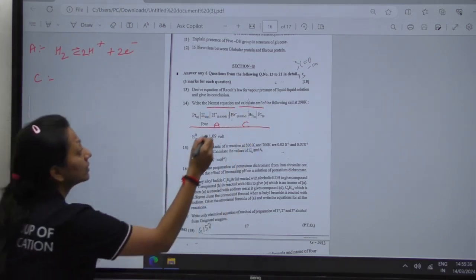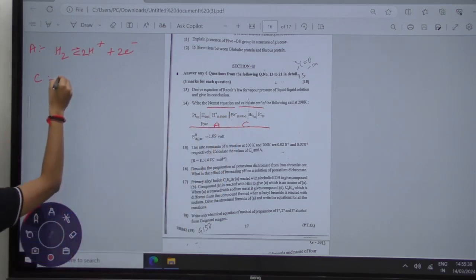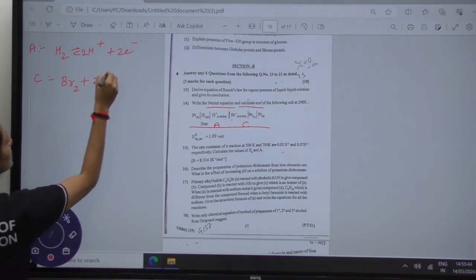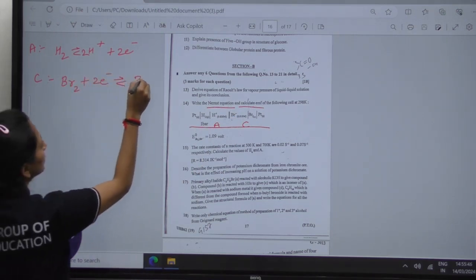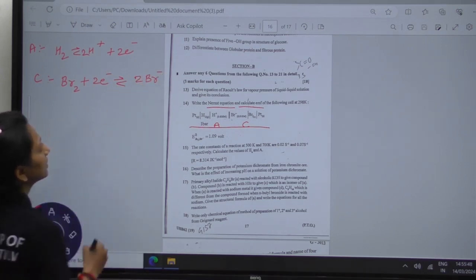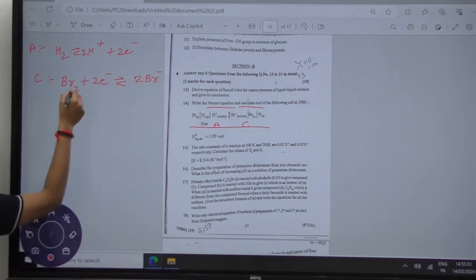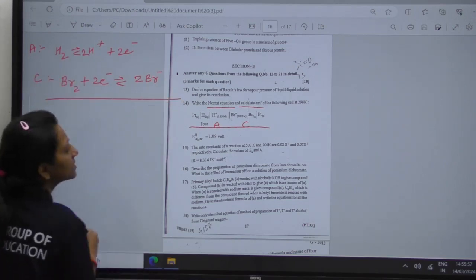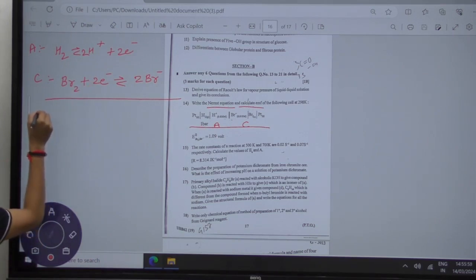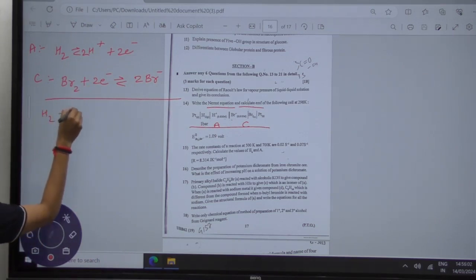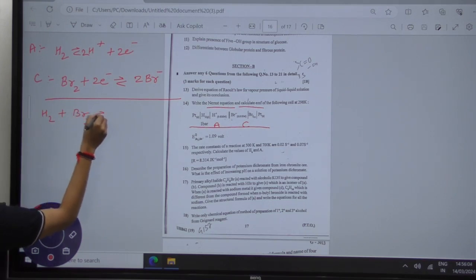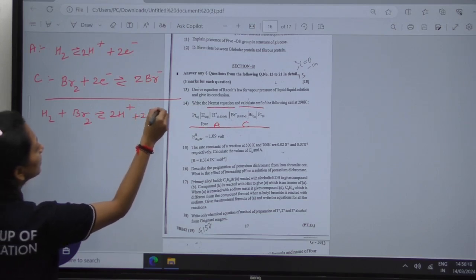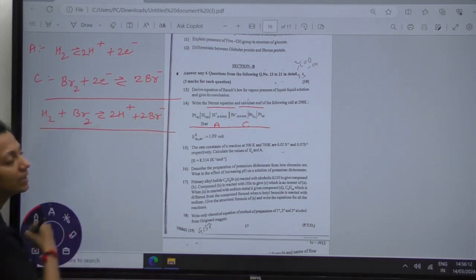Br2 takes up 2 electrons to convert itself into 2 Br minus. So this is the reaction at the cathode and this is the reaction at the anode. The complete resultant cell reaction is H2 combining with Br2 to give 2H plus and 2 Br minus.